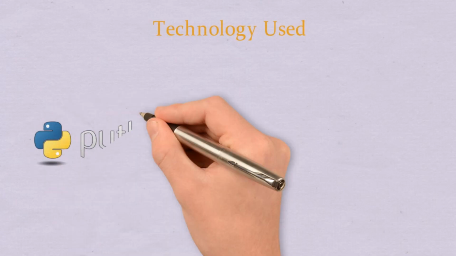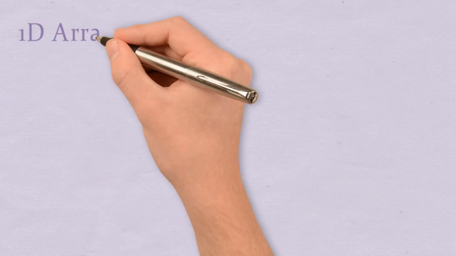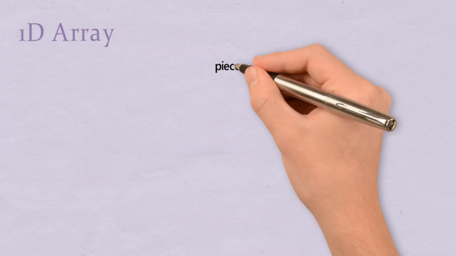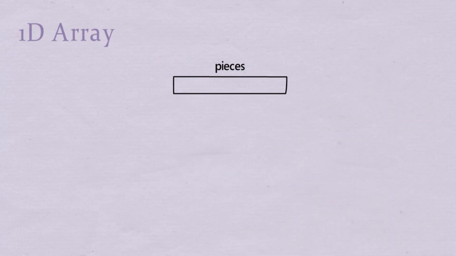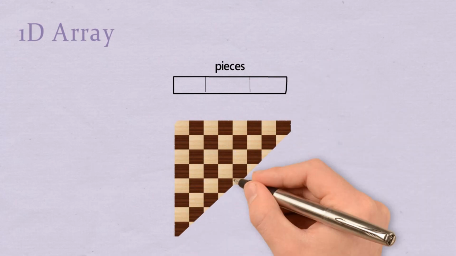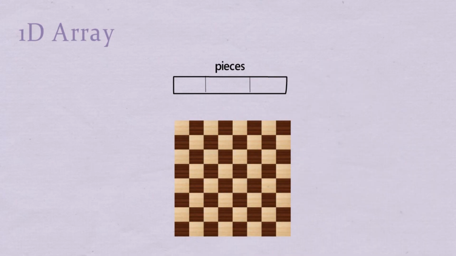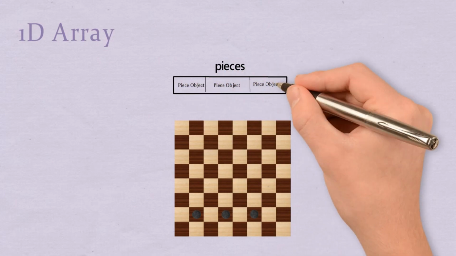We have used Python to write the core logic of the game and Pygame for computer graphics. In data structures, we have used a 1D array. We are using an array of objects named piece to store all the pieces that are currently on the checkerboard. Let's consider this checkerboard, where we have 3 black pieces on the second row. All of the pieces that are currently on the checkerboard will be stored in a piece array.